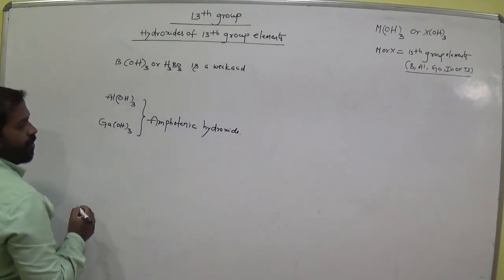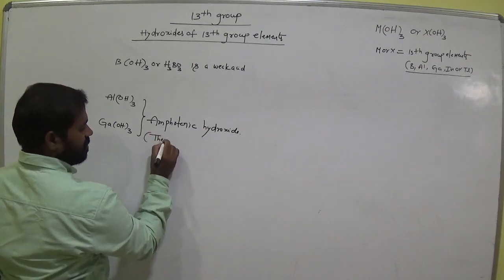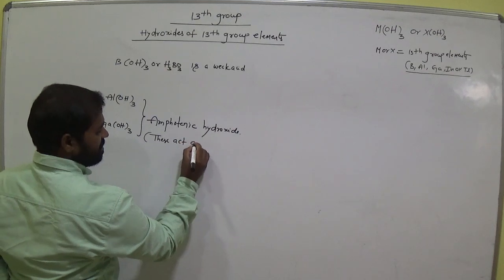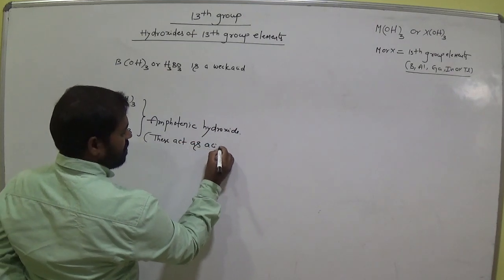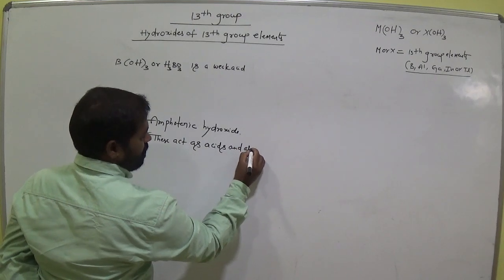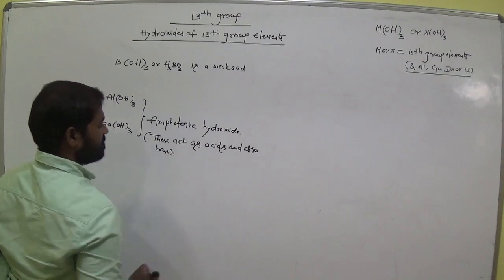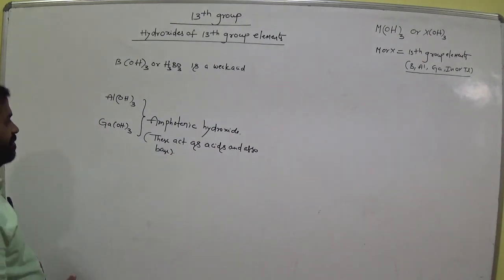Okay, amphoteric means these act as acids and also base. These act as acid and also base.